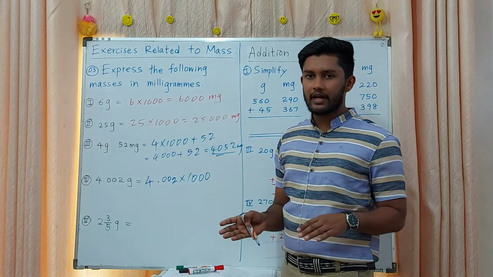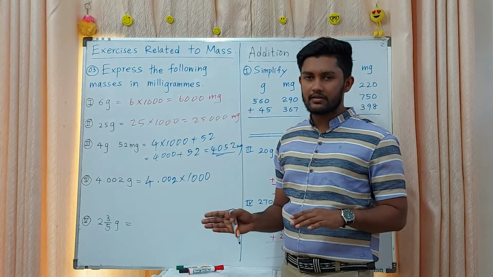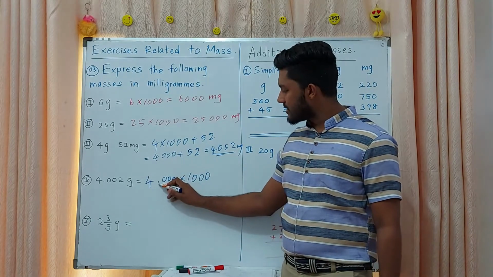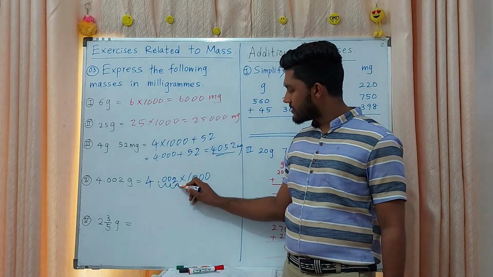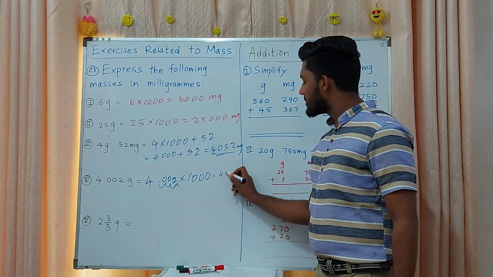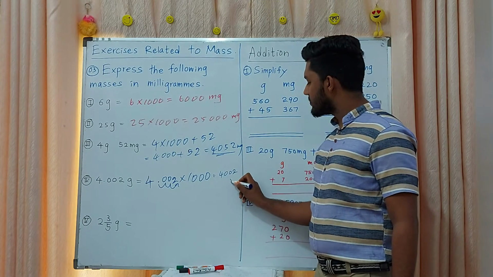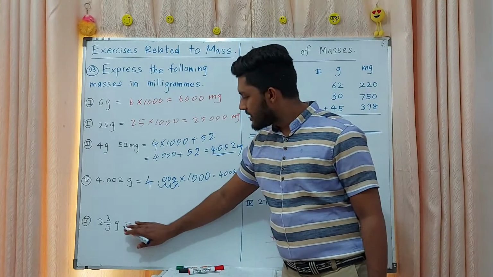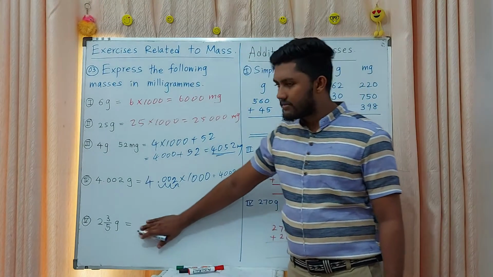When you are multiplying, the decimal point goes backward. How many times? 3 times. That means 1, 2, 3. The answer is 4002 milligrams.